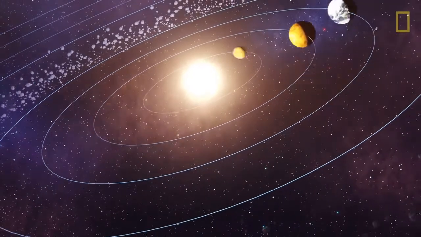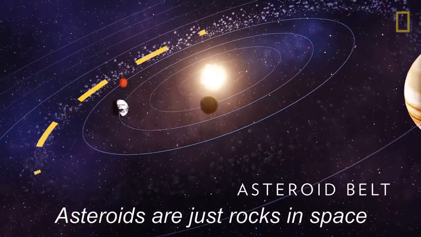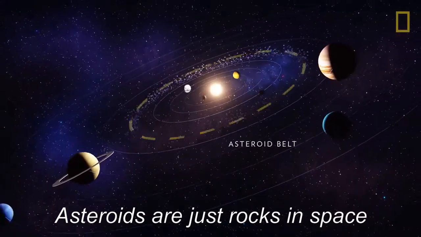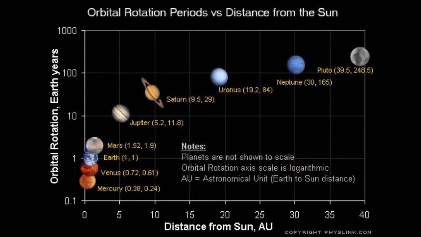Orbiting the terrestrial planets is the asteroid belt, a flat disk of rocky objects full of remnants from the solar system's formation. With one astronomical unit being the distance from our Earth to the Sun, you can see that the 4 terrestrial planets are quite close together. The Jovian planets are much further apart, and there's a huge distance between the Sun and the dwarf planet Pluto at the edge of the solar system.